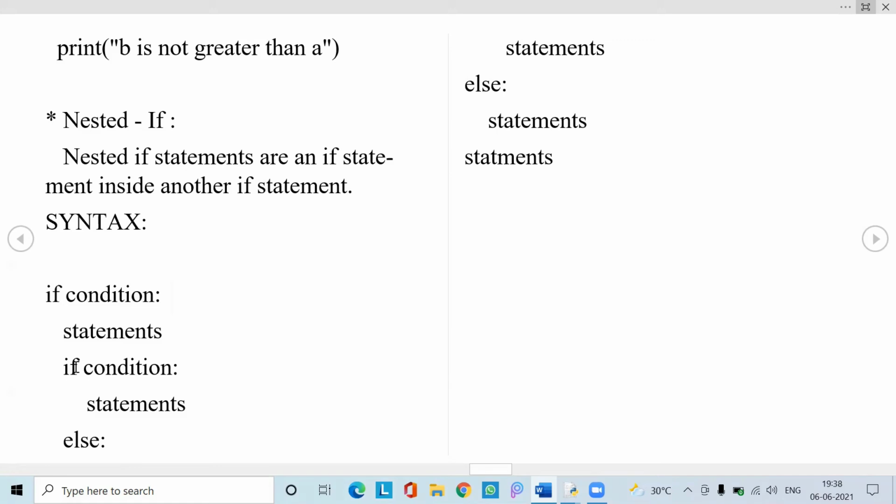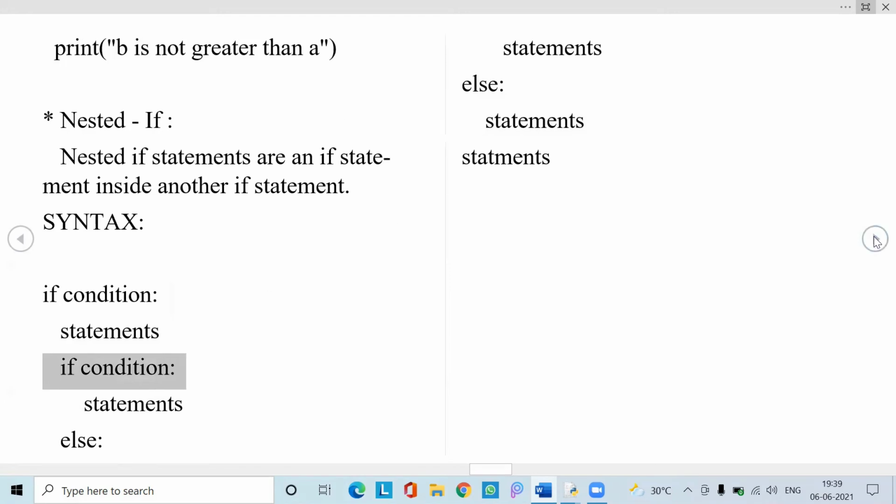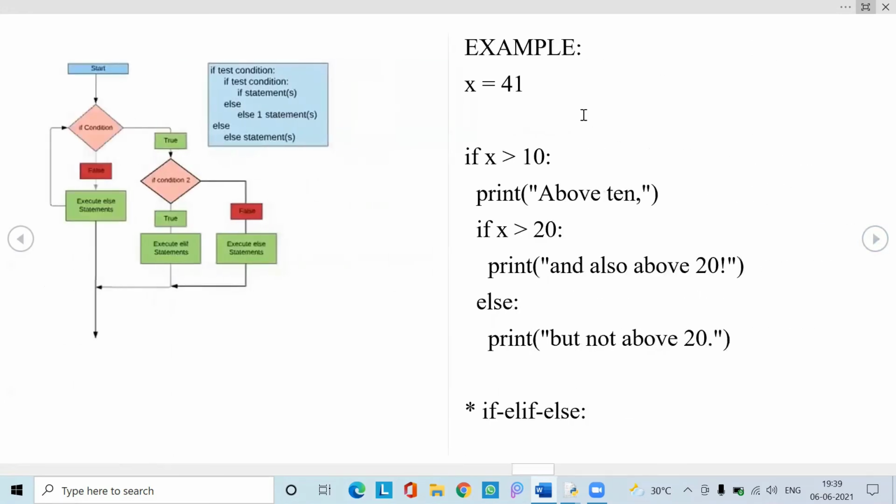And the next if condition, that is nested if, is also indented under the first if condition. So this else belongs to the nested inner if, and this is the else of the outer if condition. We need to consider this as the outer if and this as the inner if. So nested if is treated as one if statement presented in another if statement. So this is the flow chart. Let us see the working of nested if.